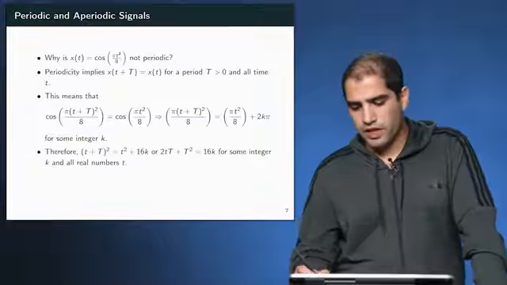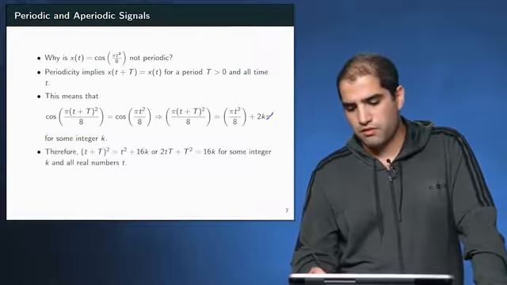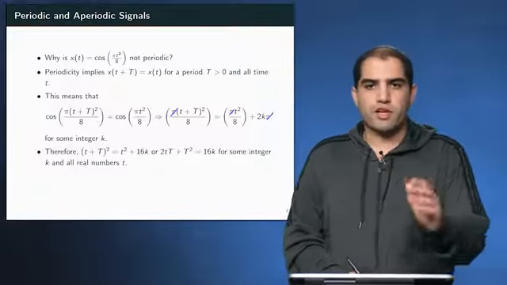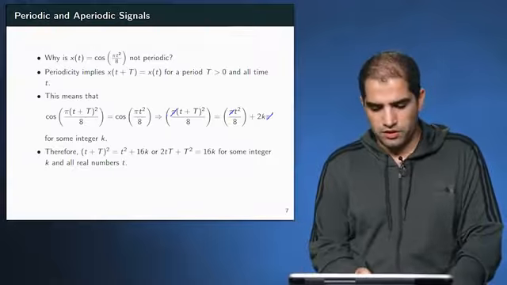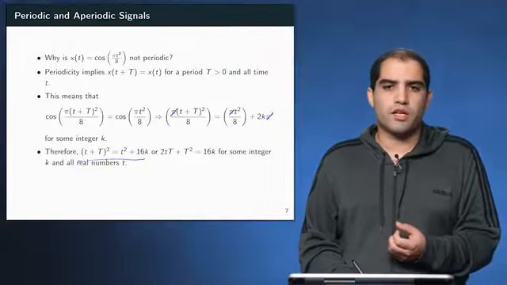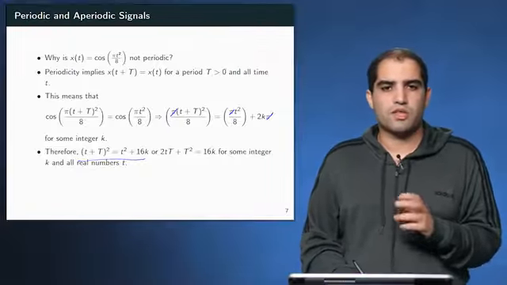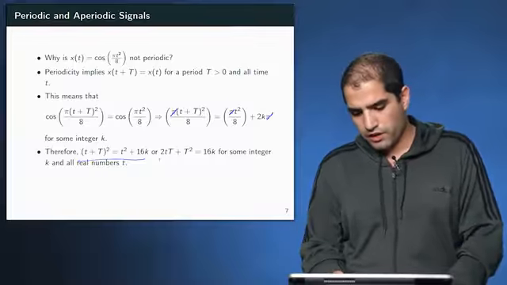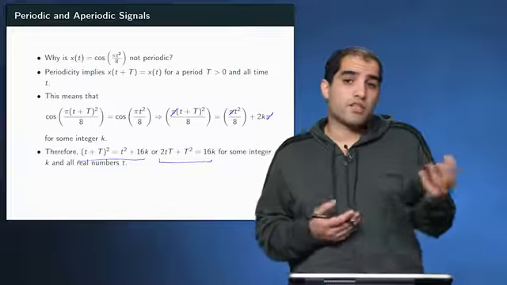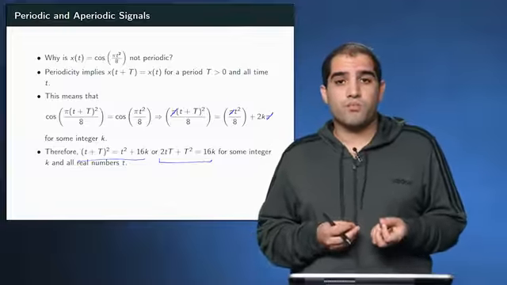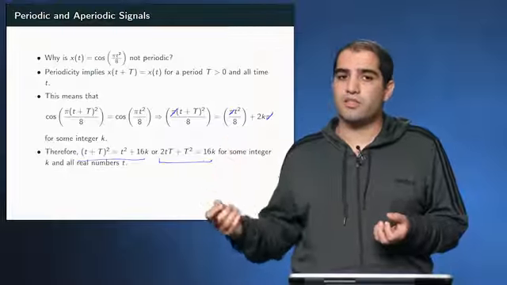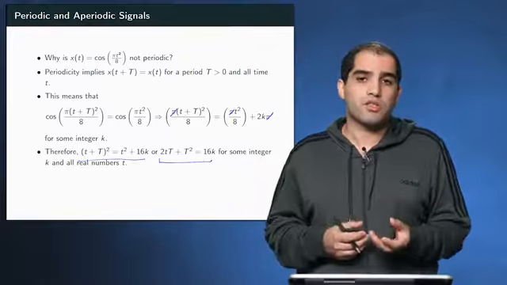What we can do is cancel out all the pi's from this equation and multiply both sides of the last equation by 8 to get this equation. And in this equation, again, you can expand (t plus T) squared and cancel out the t squared terms from both sides to arrive at this equation. Now, can the left-hand side of this equation be equal to 16k? And again, k is some integer.